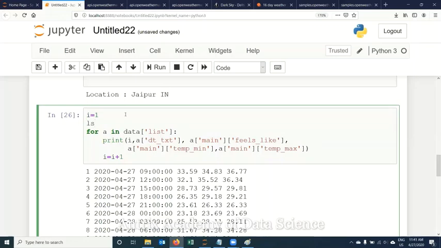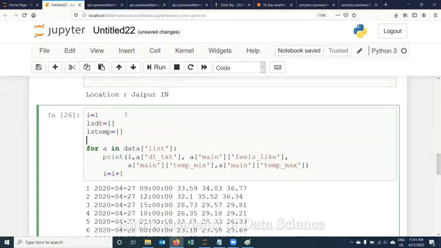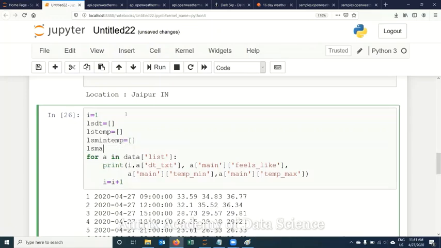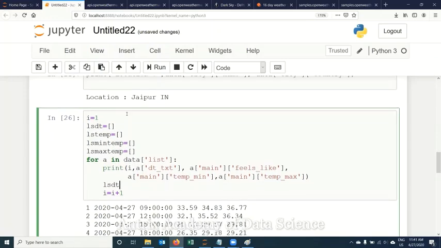So let me make 3 things. I'm making a list for date. I'm making a list for temperature. I'm creating one list for minimum temperature. I'm creating a list for maximum temperature. So I have 4 lists with me, which I'll use for holding my traversal data. I say ls dt append. I'll be getting data from a dot a bracket dt. Similarly, other values are there.